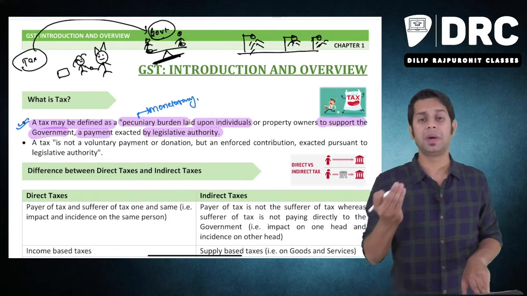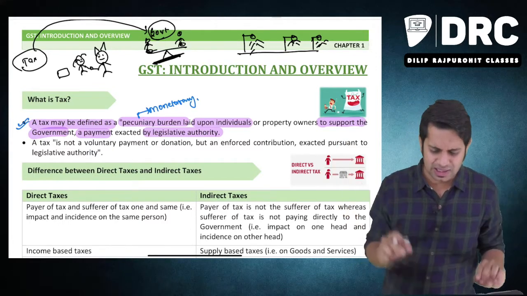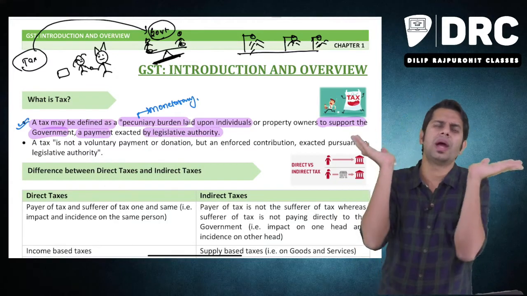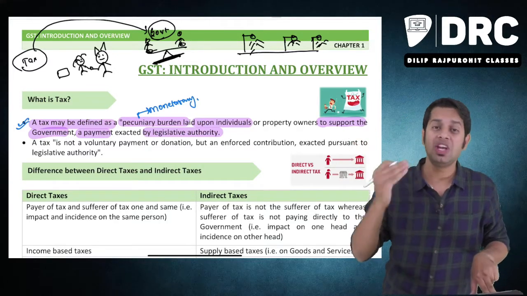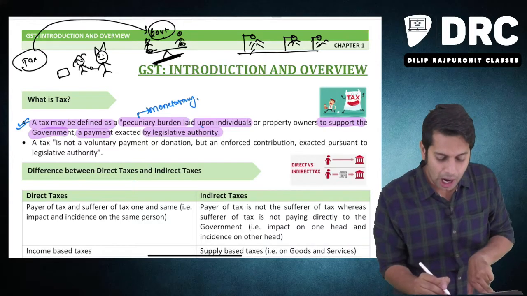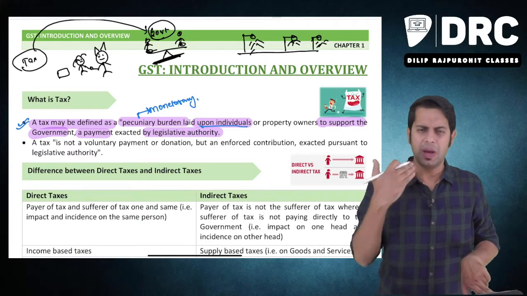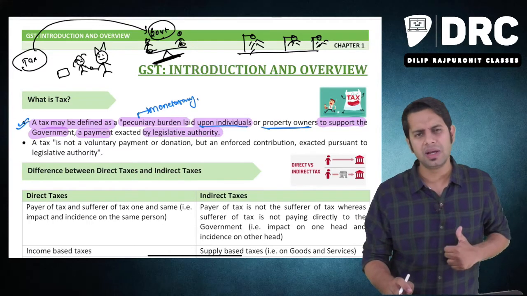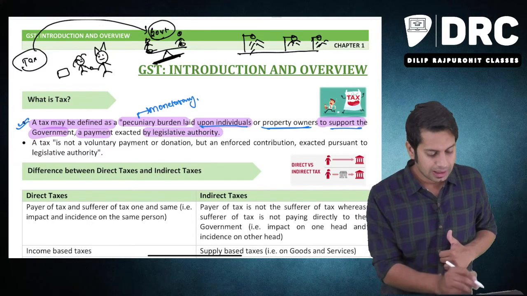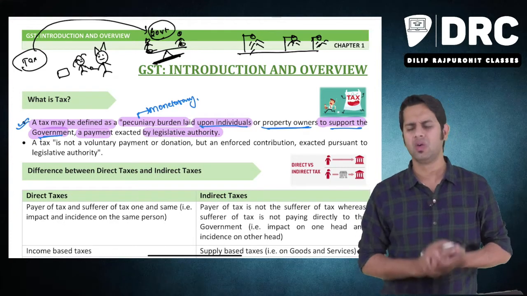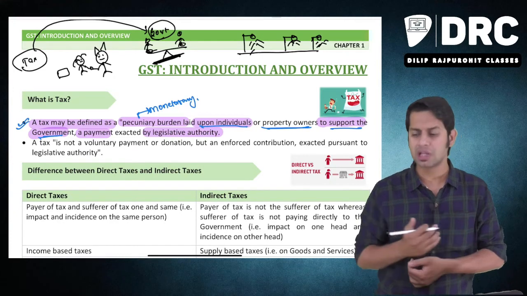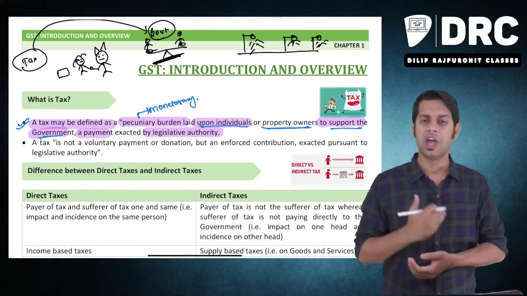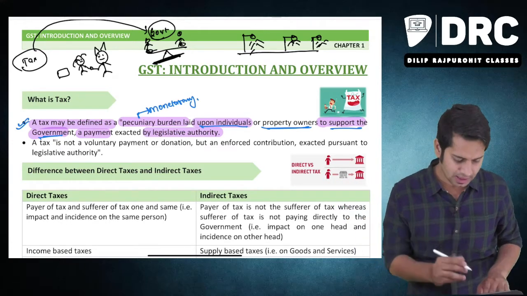It is a pecuniary burden. It is a burden on us. Obviously, tax is a burden. Who likes to pay taxes? We feel, oh, I should pay a tax, etc. So it is a monetary burden upon us individuals. You and me, we are all individuals or property owners. Why is this pecuniary burden on us? To support the government. Government is undertaking different activities, so we support the government for undertaking these activities by making payment to them, that is tax.